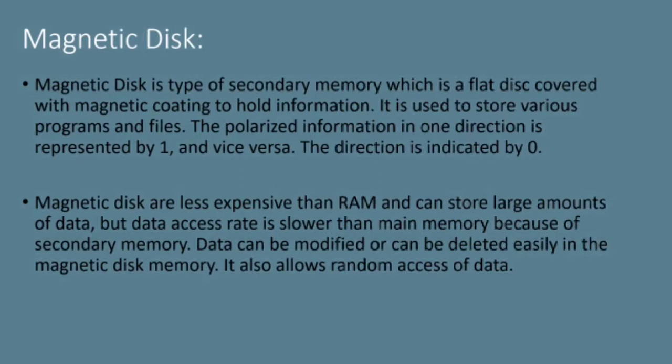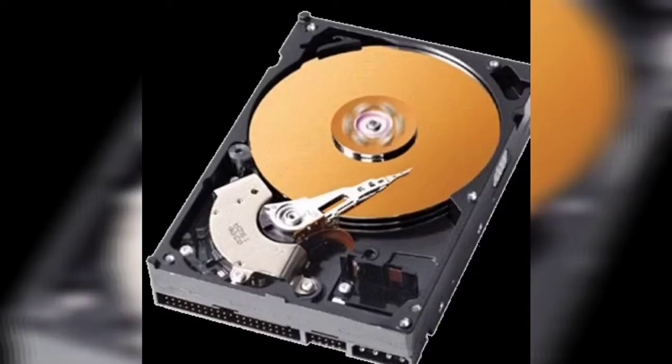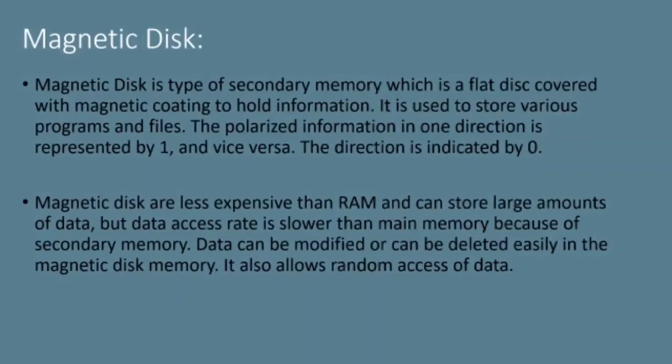Magnetic disk. It is a type of secondary memory which is a flat disk covered with magnetic coating to hold information. It is used to store various programs and files. The polarized information in one direction is represented by 1 and the other direction is indicated by 0. These are less expensive than RAM and can store large amount of data, but the data access rate is slower. Data can be modified or can be deleted easily in the magnetic disk memory. It also allows random access of data.